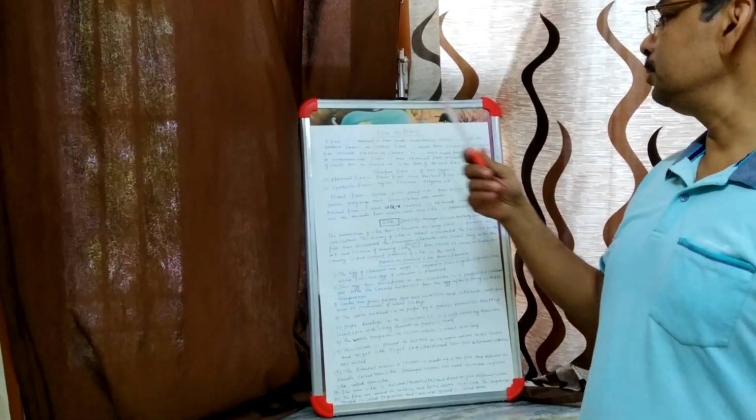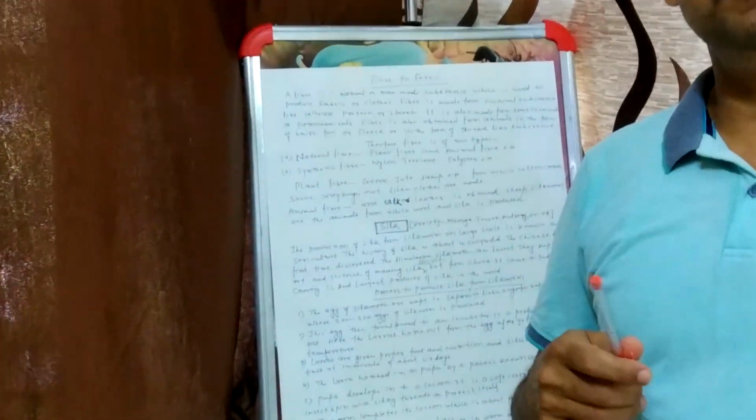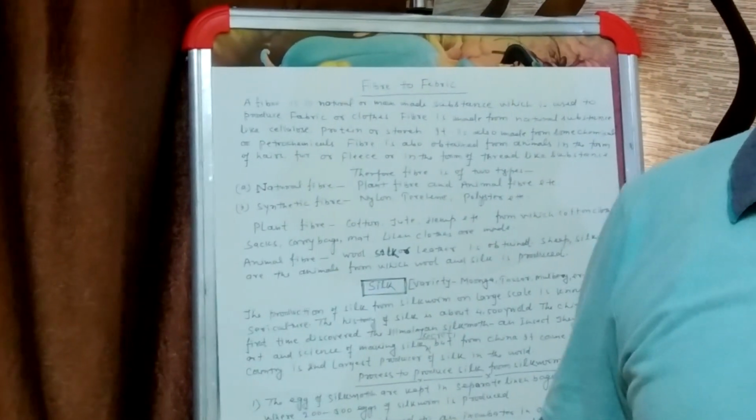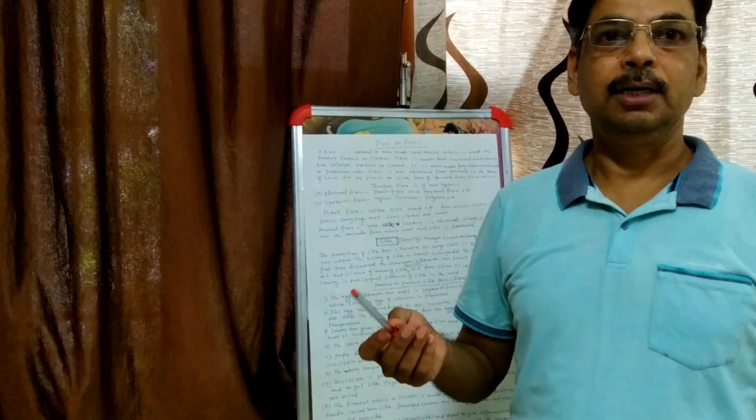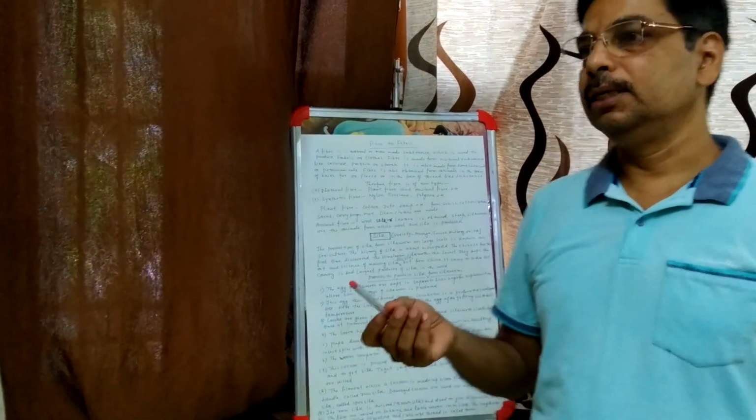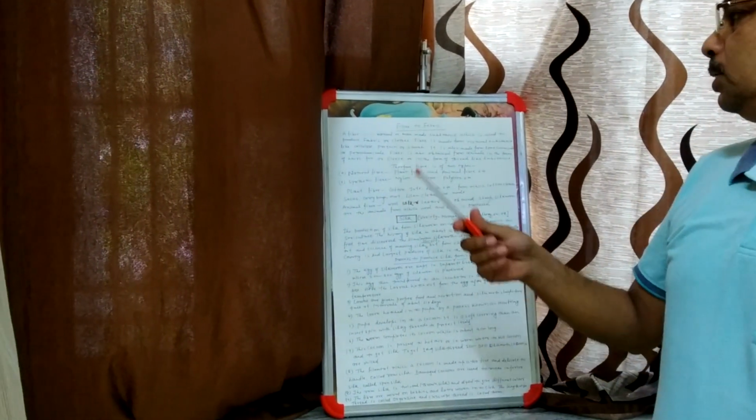So here once again in class 7 we have some elaborated form of fiber to fabric, and here mainly we will discuss the animal fiber. Though this is also natural fiber, the animal fibers like wool and silk are more important in our syllabus. So here we will start fiber to fabric.